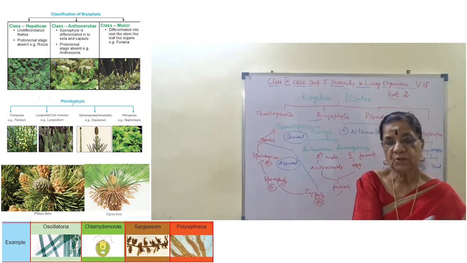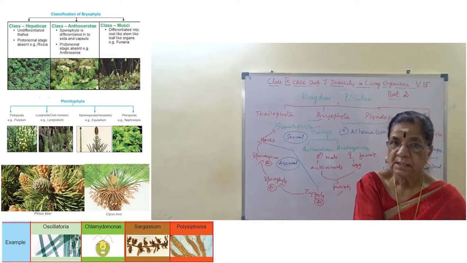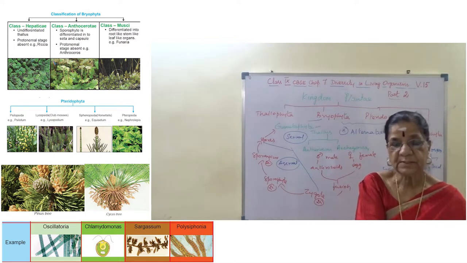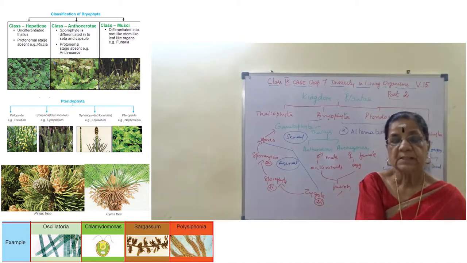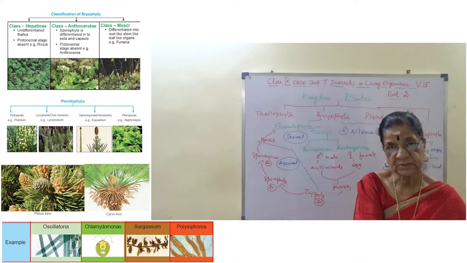The leaves are dimorphic, as in two types of leaves in Selaginella. Then the stem is a rhizome. They are seedless true land plants. They reproduce by means of spores.